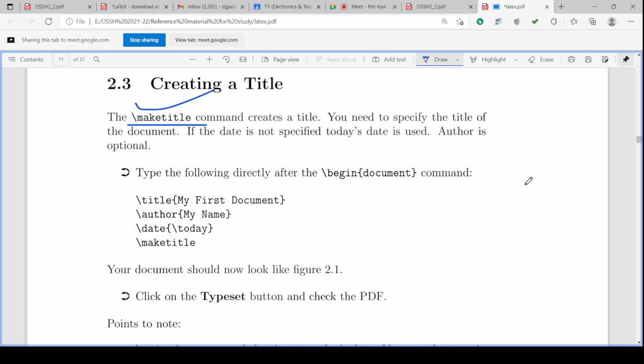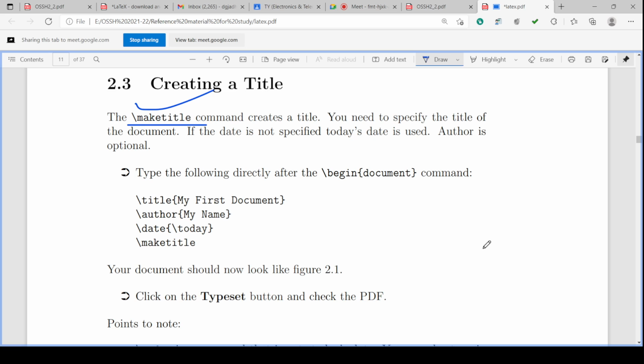And then \maketitle will complete this process. So title, author, date and maketitle, these are the commands for making or creating the title of the document.